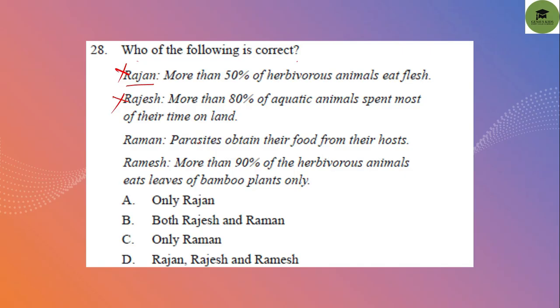Yes, parasites obtain their food from their hosts. So Raman is correct. Ramesh: more than 90% of herbivorous animals eat leaves of bamboo plants only. No, that is also not correct. So only Raman is correct. So option C, only Raman, is the correct answer. Okay.